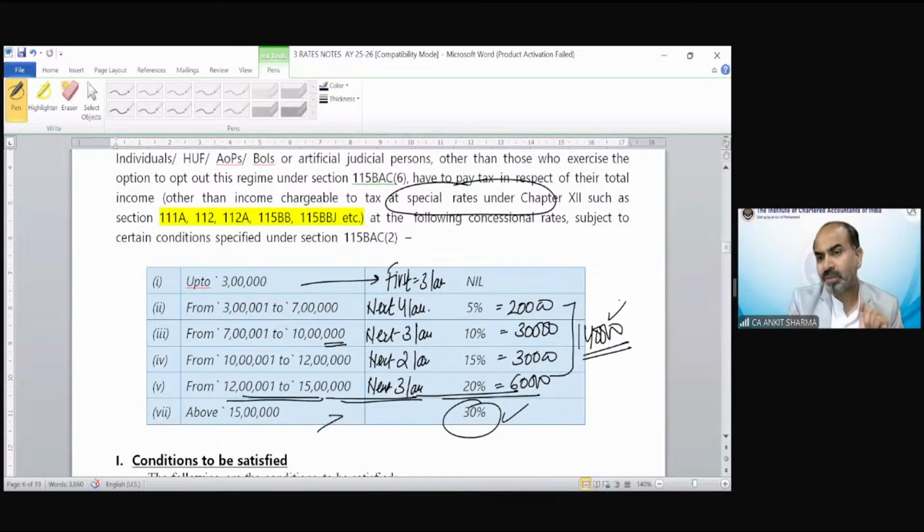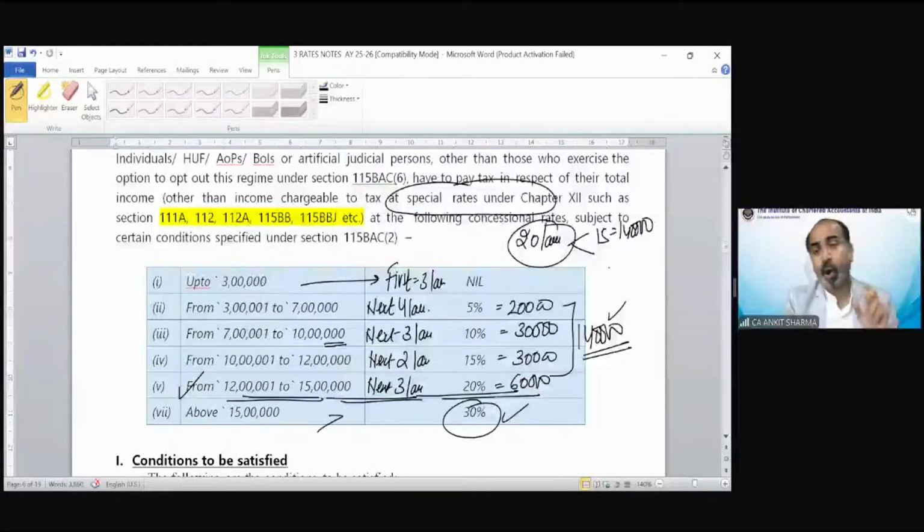Why am I telling you this? Because suppose in the question, there is 20 lakh rupees income, and they ask you to calculate tax under the default tax regime. It's a shortcut: up to 15 lakh, the tax would be automatically 1,40,000 in all cases, because this is not the optional tax regime. Under the optional tax regime, we cannot apply it like this, because for 2.5 lakh exemption, 3 lakh exemption individual, and for super senior citizen, the tax would be different. But in this case, it will always be 1,40,000 up to 15 lakh.